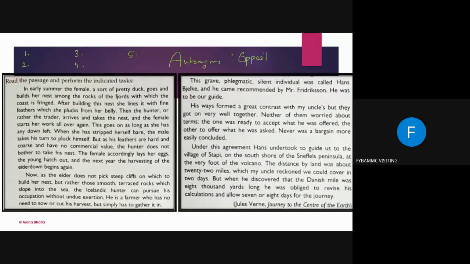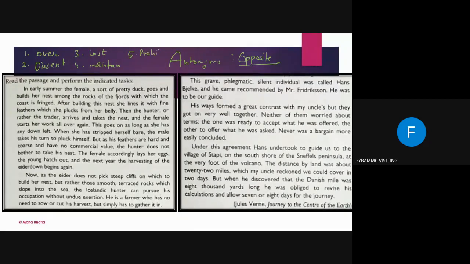Earlier we were finding the meanings, now we are finding the antonyms. The first word is over. The second word is descent. Third is lost. The fourth one is maintain. And the fifth one is prohibit.